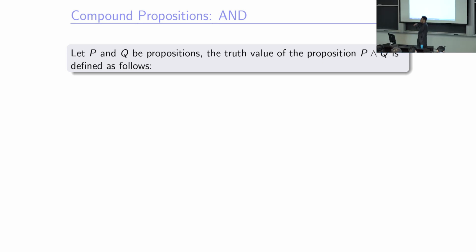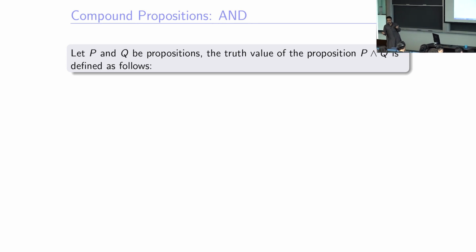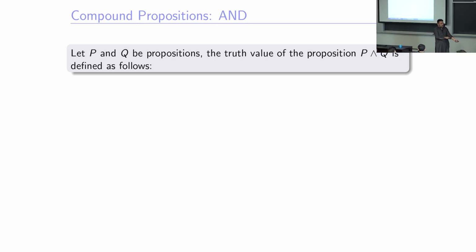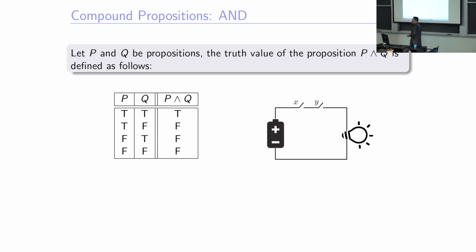Now, combining more than one proposition. So far we did the unary modification. Now we are going to do binary, working with 2 or more propositions, right? So 2 to begin with, and then we'll make further compound propositions. Combining 2 propositions with the AND: if I have 2 propositions P and Q, I can make another proposition, P and Q, whose truth value is given as follows.